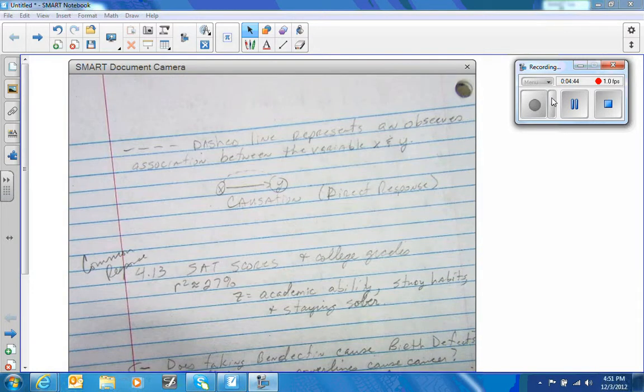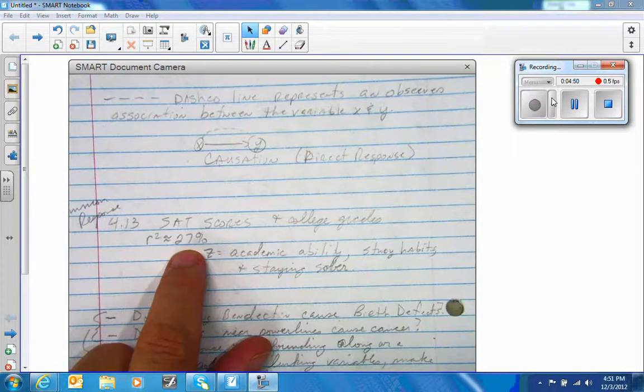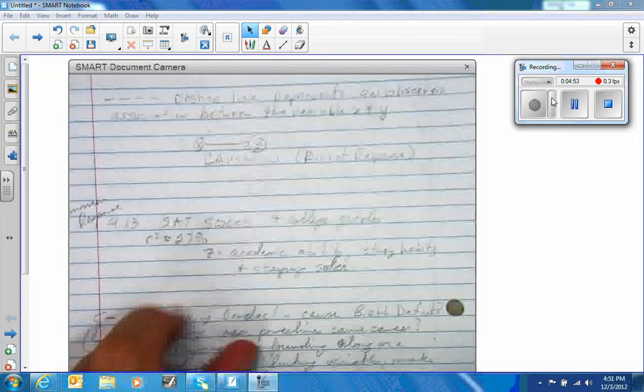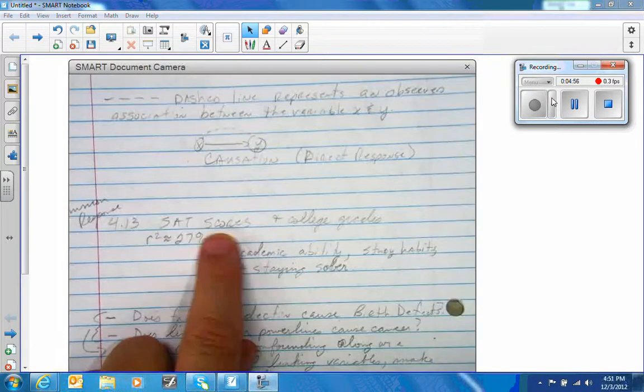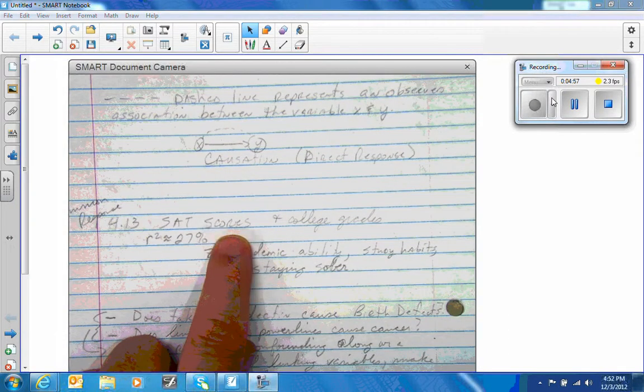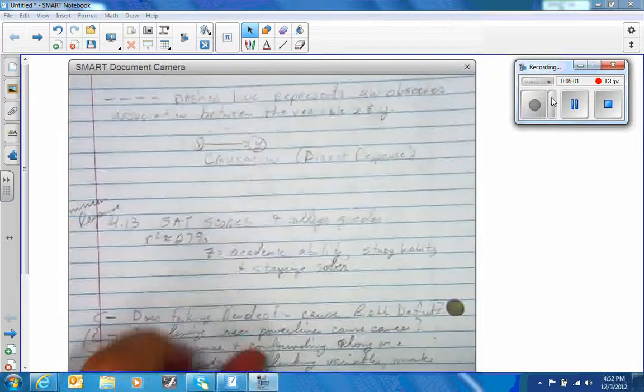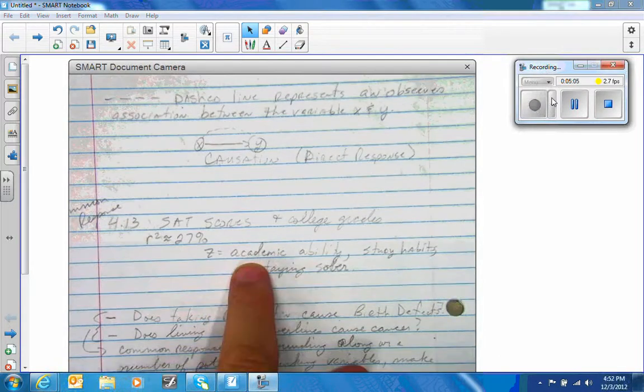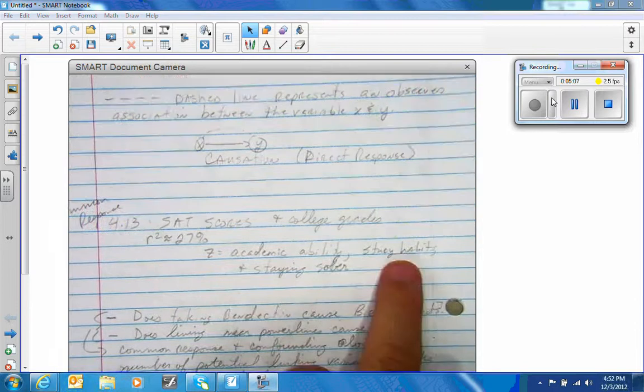So in this case, we want to talk about SAT scores and college grades, when actually your R squared is 27%. Your correlation is 27%. That means your college grades can only be defined by 27% of the SAT scores. Now, that means your Z could also be academic ability, the study habits of the students, or staying sober.